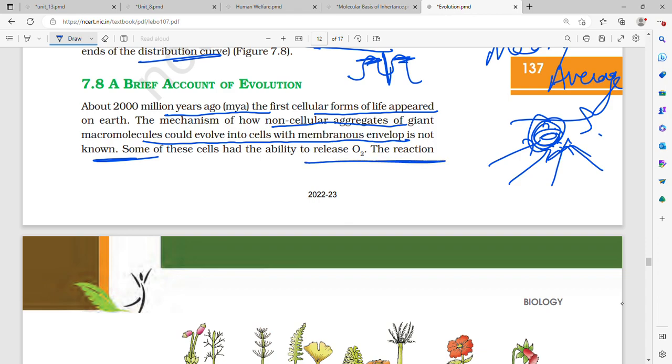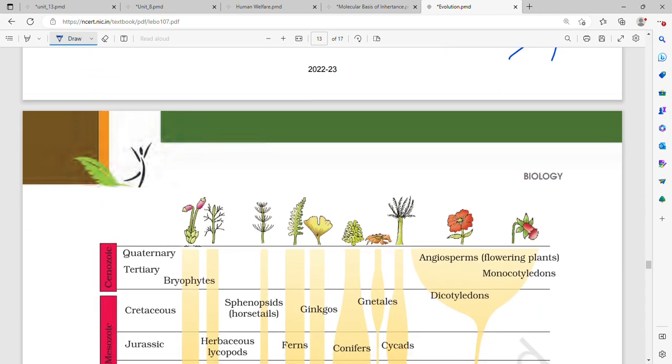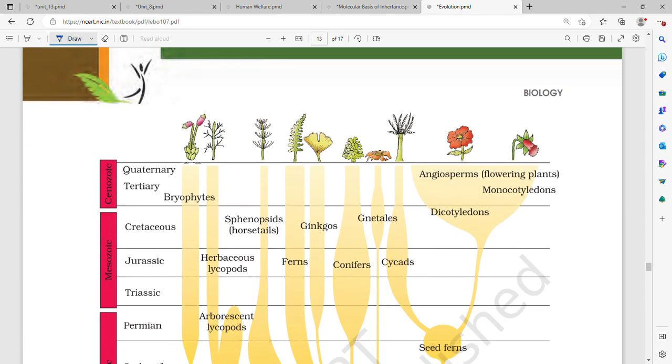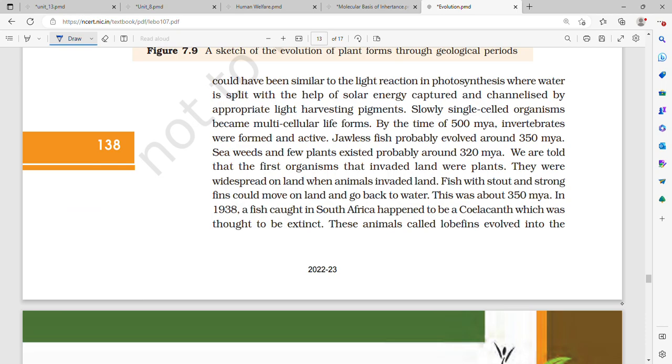Some of the cells had the ability to release oxygen, that is, autotrophs, photosynthetic. The reaction could have been similar to the light reaction in photosynthesis, where water is split with the help of solar energy captured and channelized by appropriate light harvesting pigments. Slowly single-celled organisms became multicellular. So first single-celled organisms came, then multicellular ones formed.